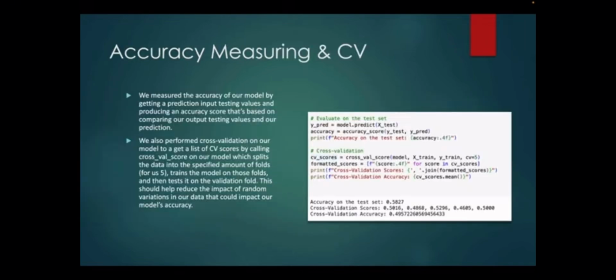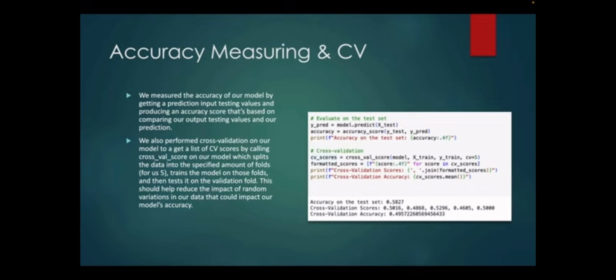For accuracy measuring and cross-validation, we measured the accuracy of our model by first getting a prediction for the input testing values, as you see on the right, then producing an accuracy score by comparing our output for the testing values to the prediction that we had.